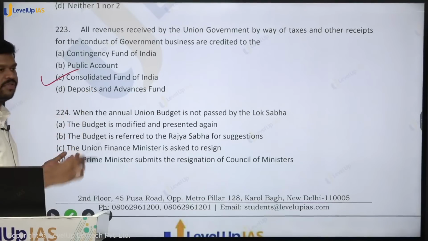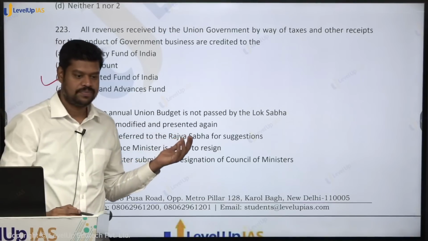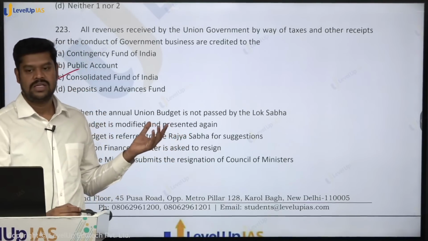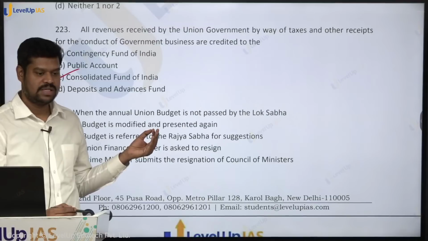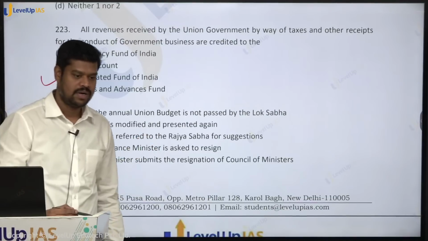And among the three funds, which is a constitutional fund? Consolidated fund and the public accounts of India, whereas the contingency fund of India is created only by an act of Parliament. Okay.